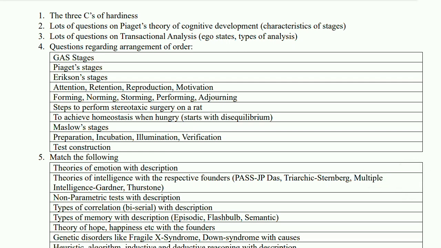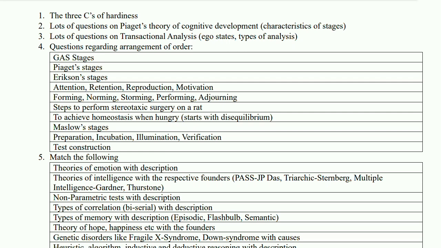Then there were a lot of questions on arranging the order of stages: the GAS model, Piaget's stages, Erikson, observational learning, the stages of how groups are formed, the stages to perform radio frequency surgery, how to achieve homeostasis, the stages of Maslow, and creativity and test construction.